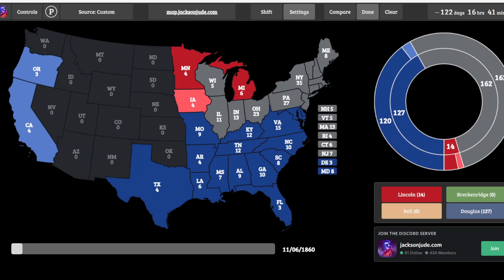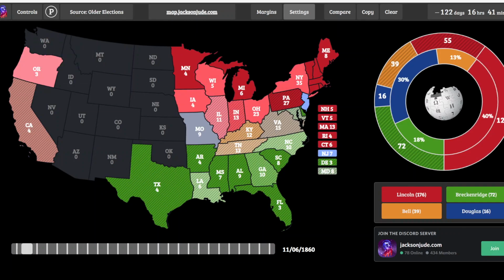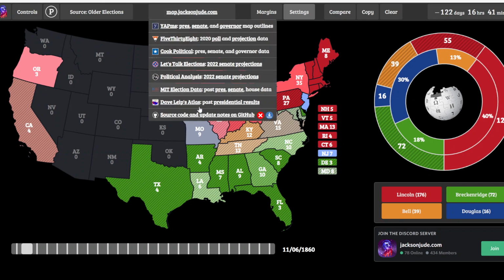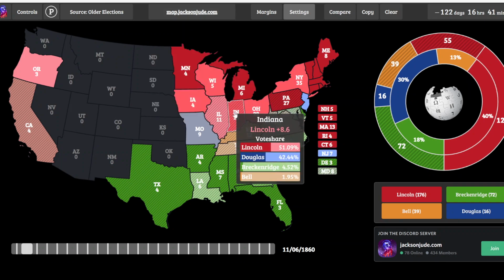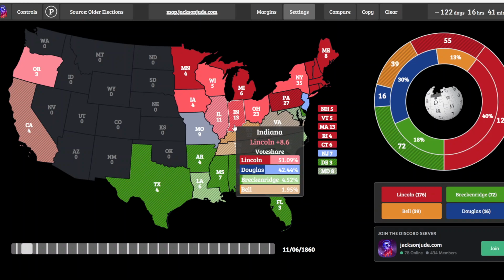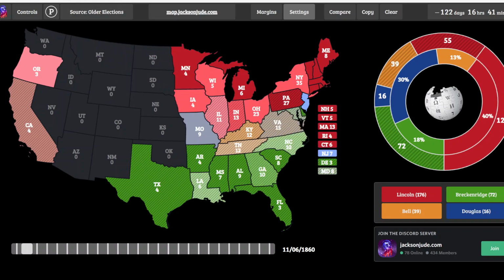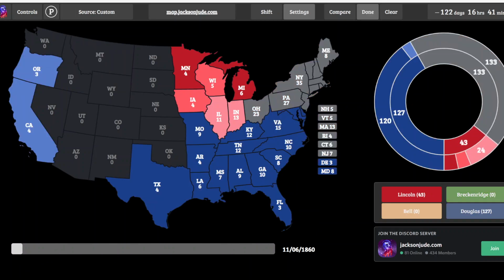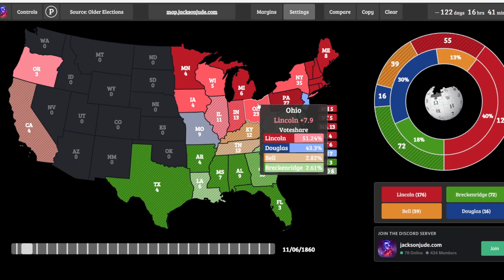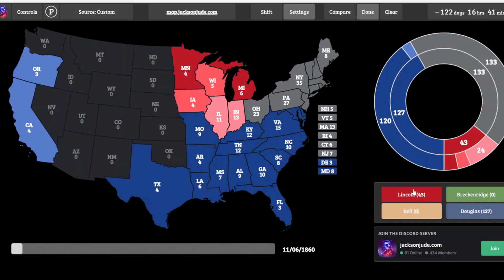In Illinois, Lincoln was able to narrowly win over Stephen Douglas, so this would be a lean margin, while in Wisconsin, he also was able to win there against just one opponent. In Indiana, he faced all three of his opponents, but even if you combine Douglas and Breckinridge's votes, that's still not enough, though it would be a lot narrower. As for the state of Ohio, same thing. If you combine Bell, Breckinridge, and Douglas's votes, it's still not enough, but I'm pretty sure Ohio would still go by a likely margin.